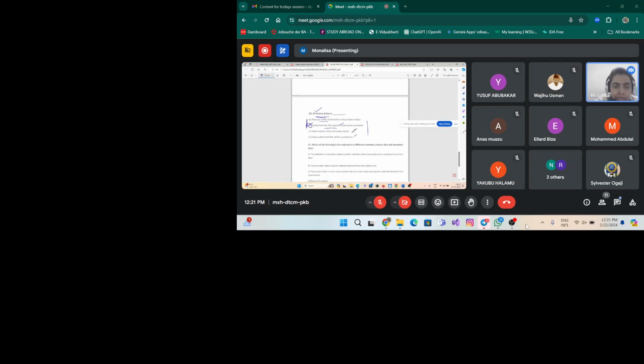So for primary data, those who are answering A, let's say I am an analyzer, I am a researcher, I want to do a study, I want to do an experiment, and I prefer the secondary data. So here, in my case, secondary data is collected before the primary data. So we cannot say that always primary data is collected before the secondary data. That can be primary data, that can be secondary data. Everything is collected for a specific purpose. So in this case, the correct option is option B, collected for a specific purpose. The most appropriate answer, right?